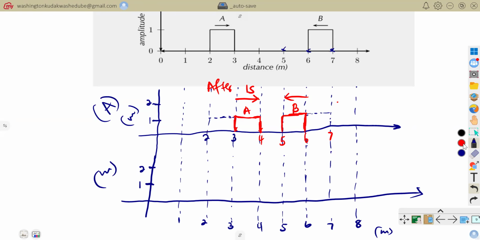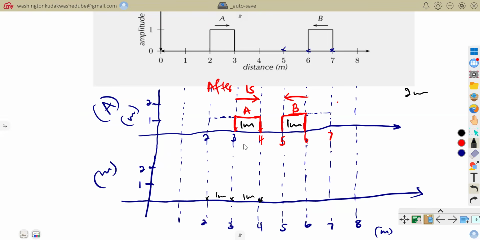Now, let's look at our motion after 2 seconds. So after 1 second, these pulses moved a distance of 1 meter. Now they would move a distance of another meter, because now it's after 2 seconds. That is, they would have moved a distance of 2 meters. So 2 meters from 2 would be equal to what? It would be 2 unto 3, it's 1 meter there, and then there is another 1 meter.